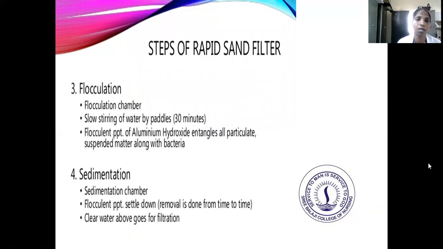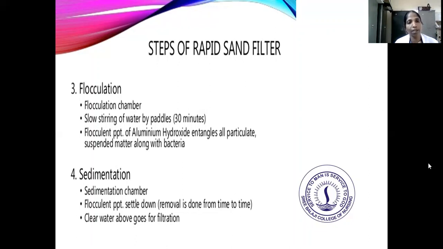Next in the steps of rapid sand filter is the flocculation chamber. After the mixing chamber is over, the water goes to the flocculation chamber. In that flocculation chamber, there is slow stirring of water with the help of paddles, so the flocs form with the alum.